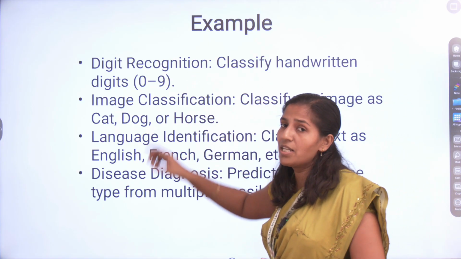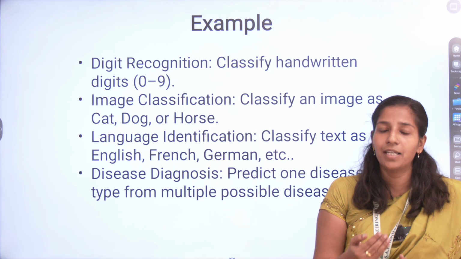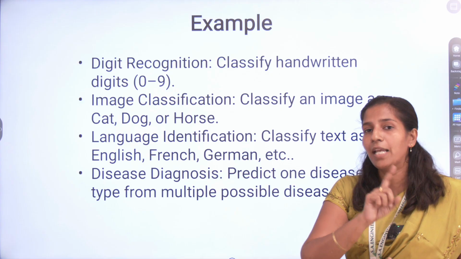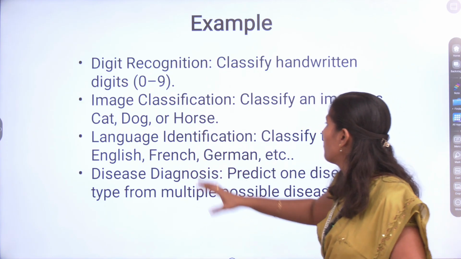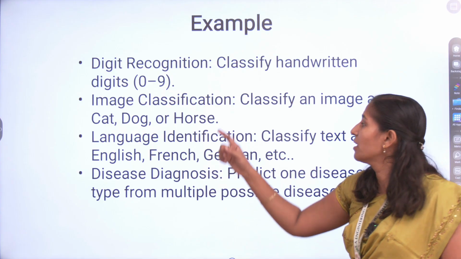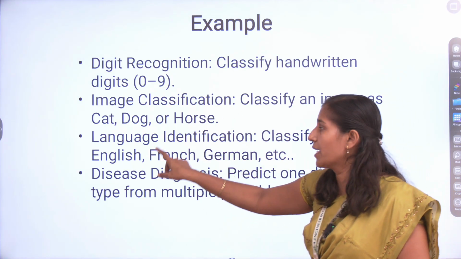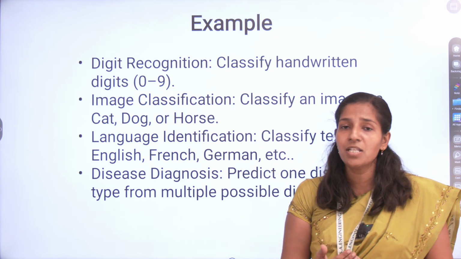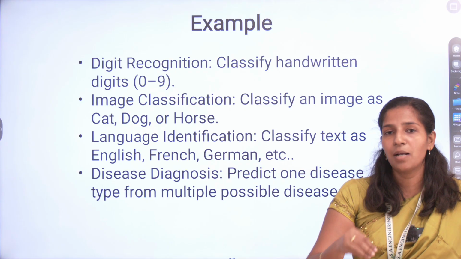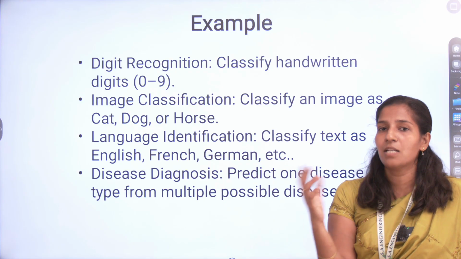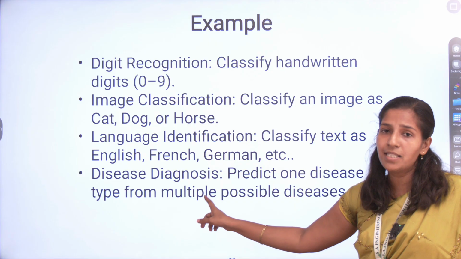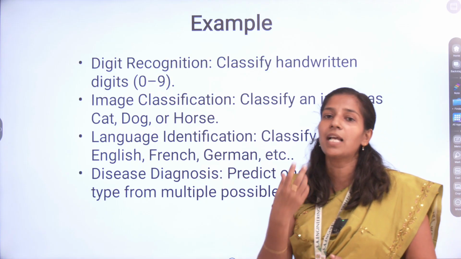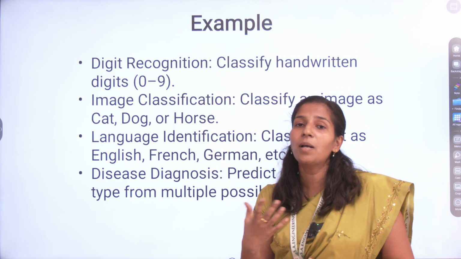Examples: digit recognition, where the newly coming digit is any one possibility from 0 to 9. Image classification, where your animal image comes under any one animal category, either cat or dog or horse. Likewise, language identification, where your input language is either English or Tamil or French, one of multiple classes. Disease diagnosis, where you find the disease, assuming the single person has only one disease.